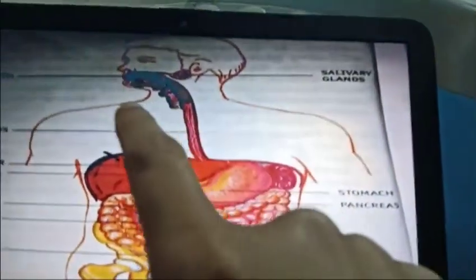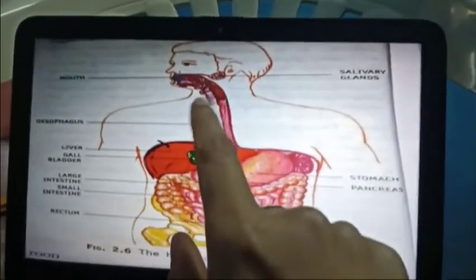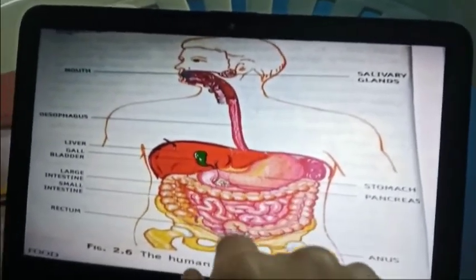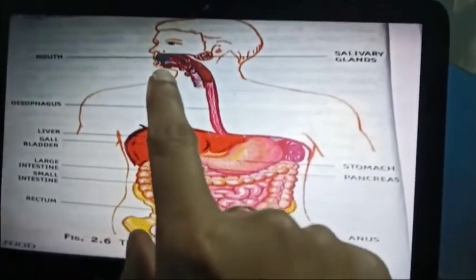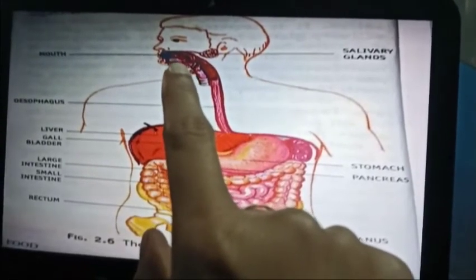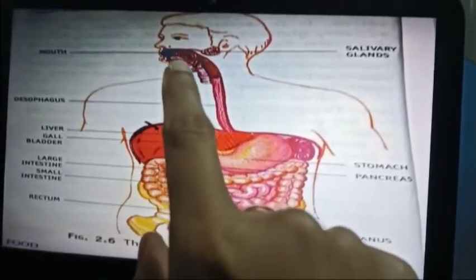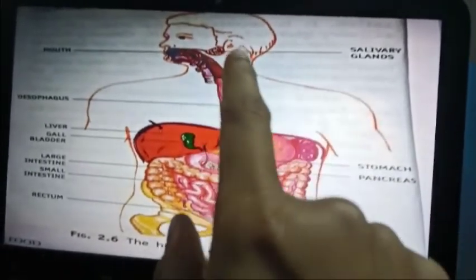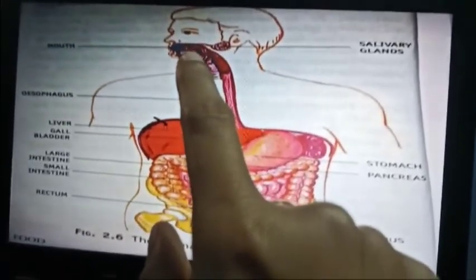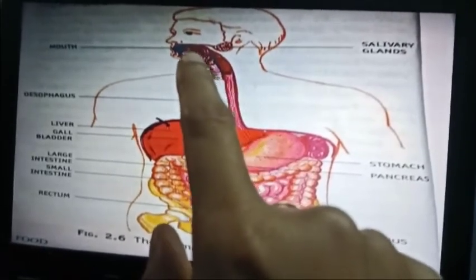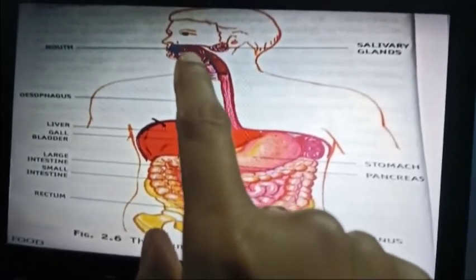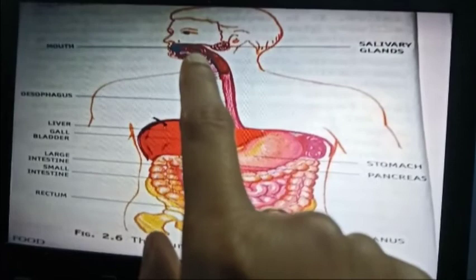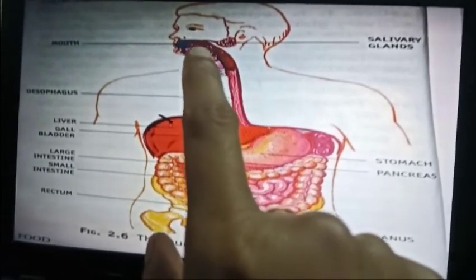Here we'll go once again to the overall discussion of how digestion takes place. When food enters the mouth, the salivary glands get activated and release salivary amylase, and that salivary amylase will act mainly on the starch present in the food and degrade the starch into sugars.